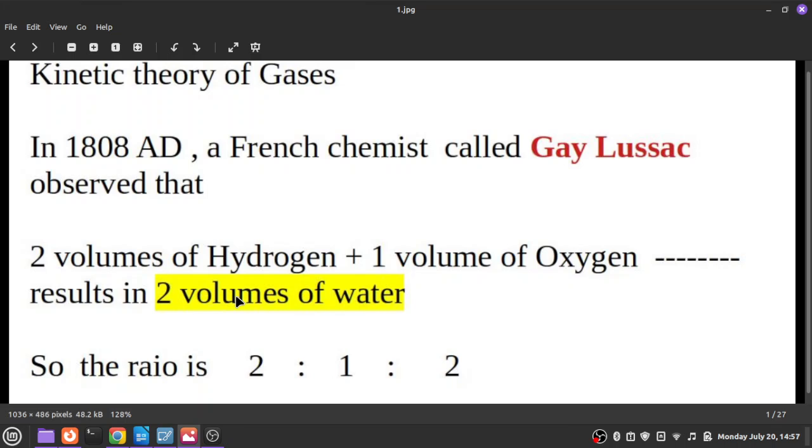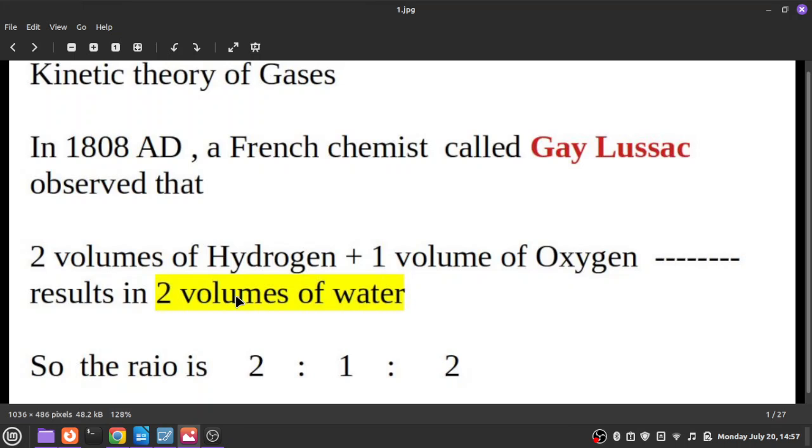Once hydrogen and oxygen were discovered, chemists started to conduct many experiments on hydrogen and oxygen, and so many experimental results were published. The task of theoretical chemists was to give proper explanation for the results of those experiments. Let us consider one of the scientists, Gay Lussac of France. He was a French chemist, and in the year 1808 he published the result of his experiment.